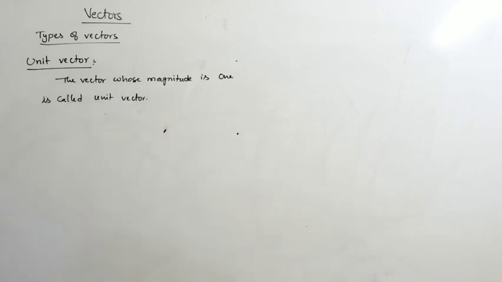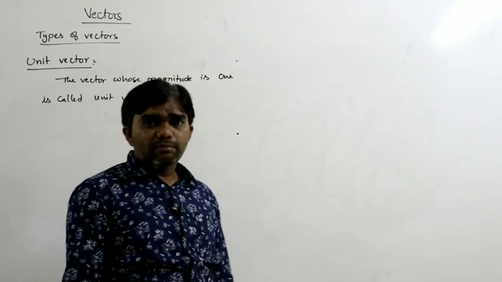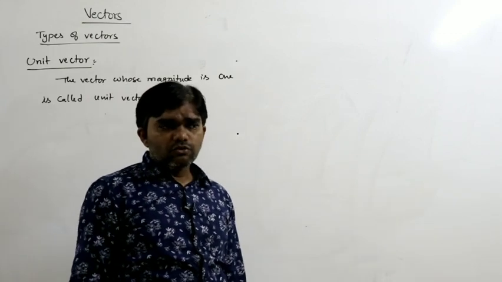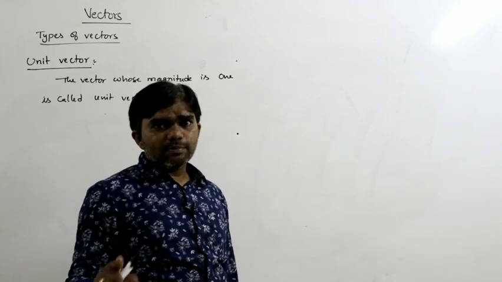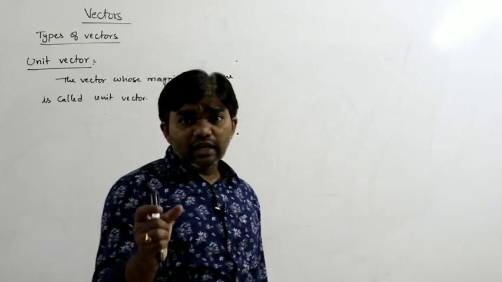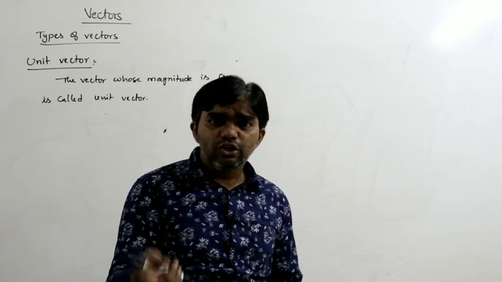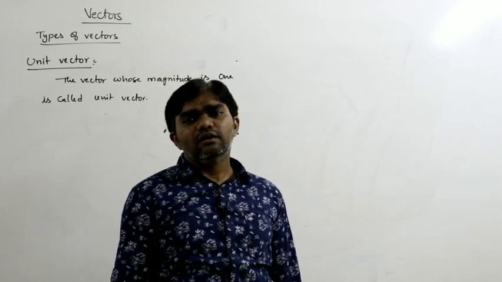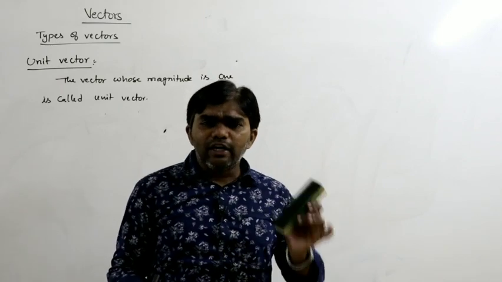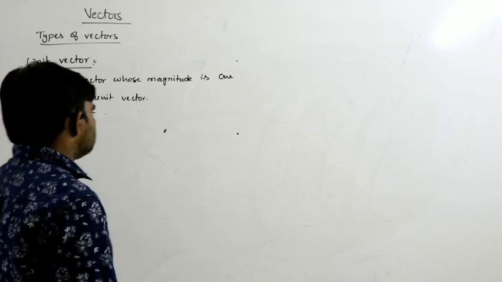The vector whose magnitude is 1 is called a unit vector. If the velocity of the body is 1 meter per second, what is the magnitude? 1. That is a unit vector. If the force acting on the body is 1 Newton, what is the magnitude? 1. So that is also a unit vector. Any vector whose magnitude is equal to 1 is called a unit vector.